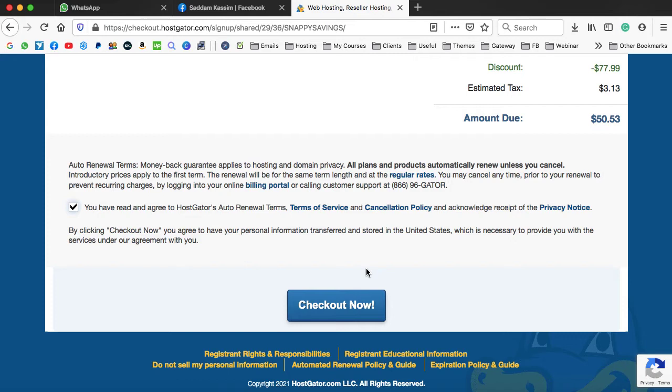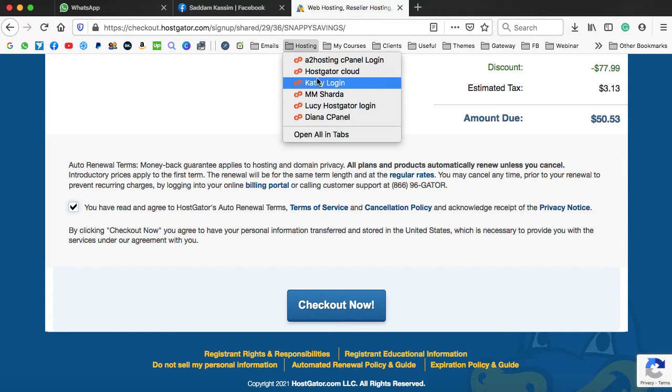Once you make the payment successfully, HostGator will send you a welcome email with all the credentials. You must save those credentials somewhere on your computer or in your notepad. They will also send you cPanel login details. So cPanel looks something like this. I'm just going to open the cPanel screen.